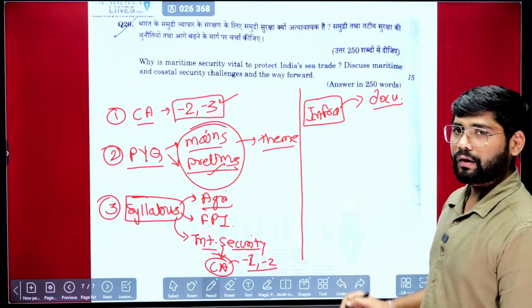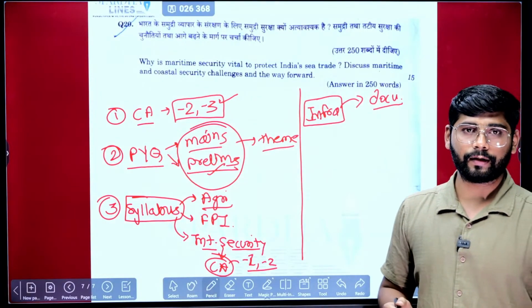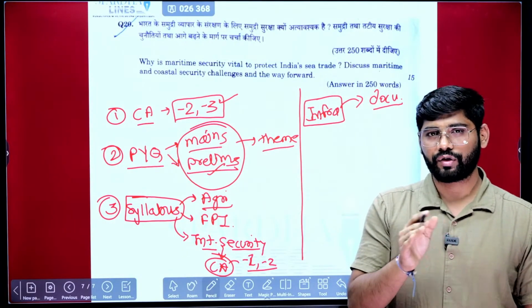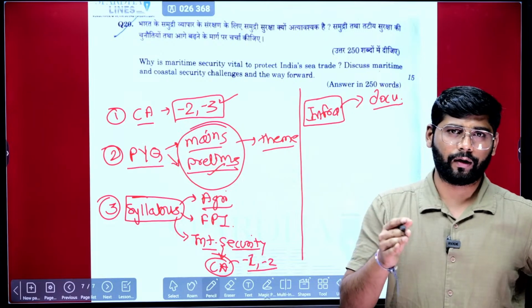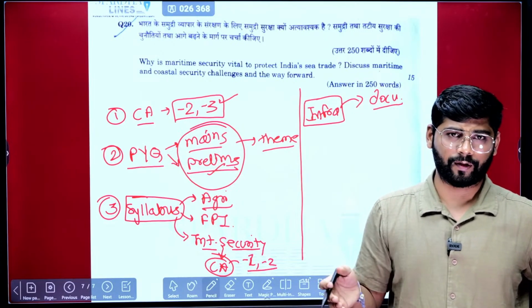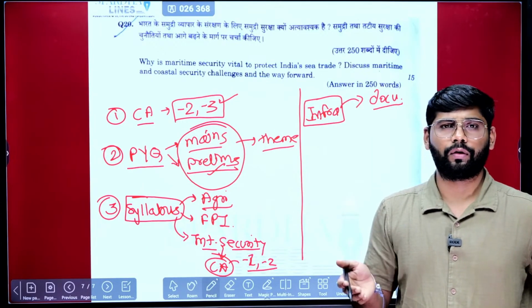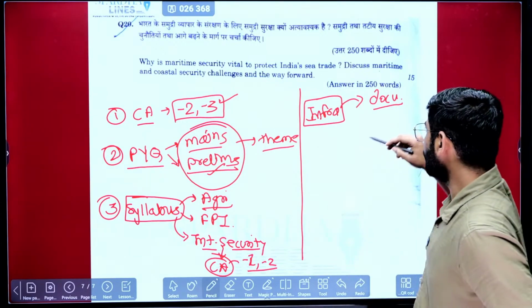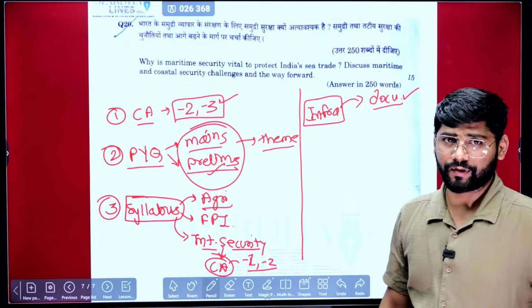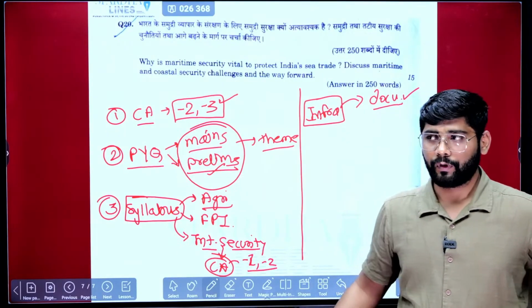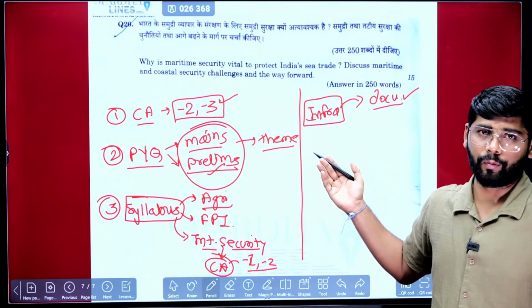First is the NITI Aayog India@75 document. They have mentioned various infrastructure related industries in it. Okay, and in the syllabus itself they have mentioned rail, civil aviation, the mining industry, road transport. So if you keep an eye on what documents these particular ministries are bringing, the questions are coming from there only, most of the questions.